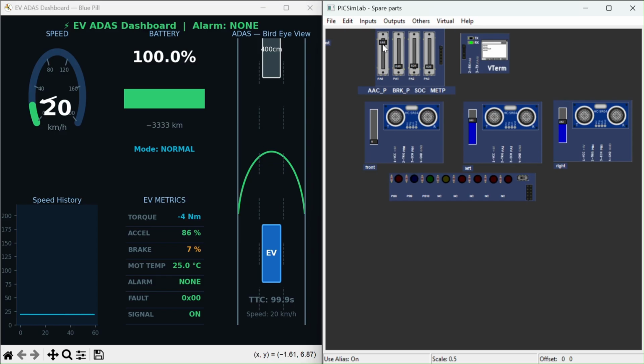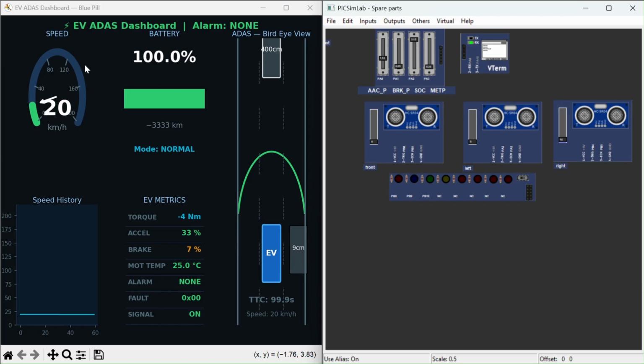If we increase our acceleration, as we can see, if we change the acceleration here, we can see the changes also here in EV metrics. By changing these values, we now know that we have successfully implemented the EV dashboard system.